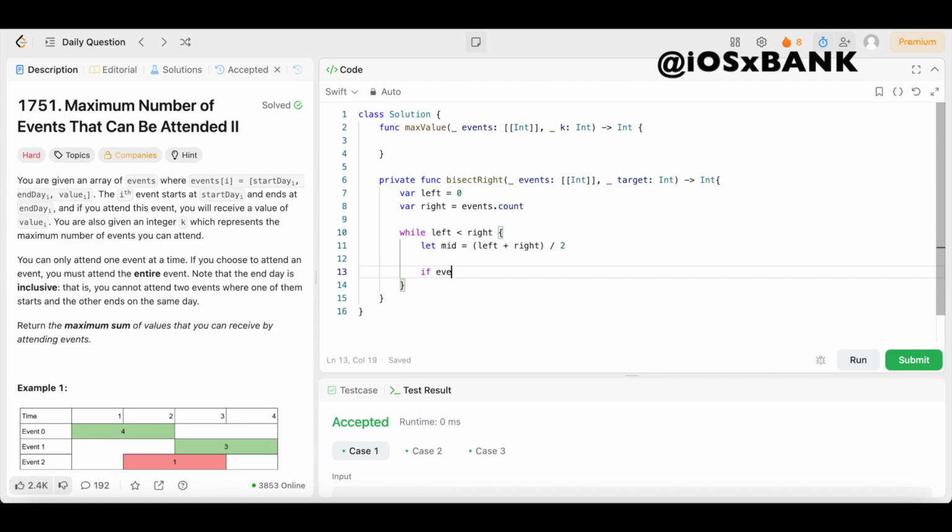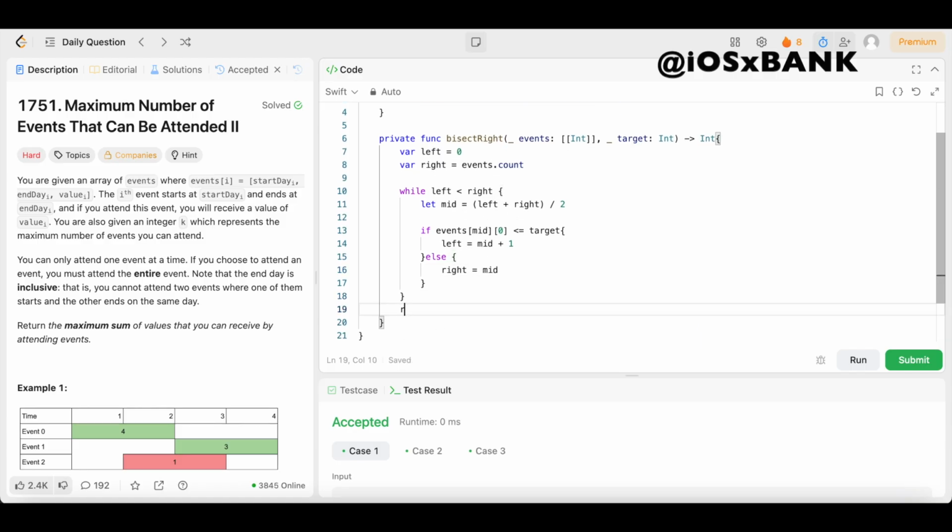Then we're going to say if events[mid][0] is less than or equal to target, left equals mid plus 1. Then else, right equals mid. Then we return left. Boom. Simple binary search function.